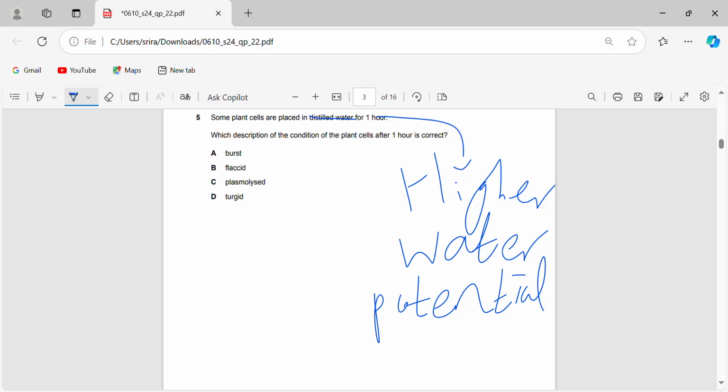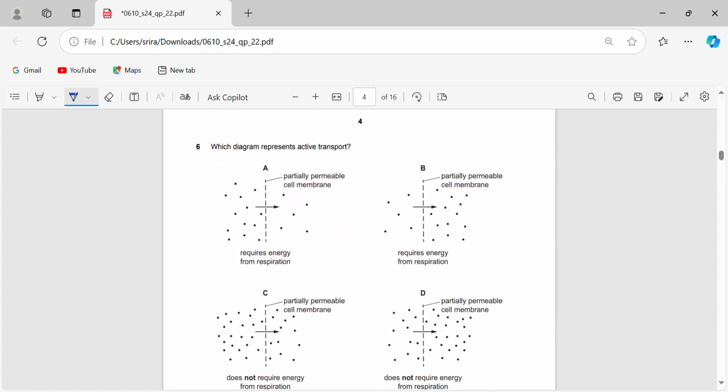But now we have these important terms here. Burst does not apply because plant cells do not burst, because they have a cell wall. Flaccid and plasmolysed also don't apply because that only occurs when water moves out of the plant cell. So plasmolysed and flaccid don't apply when water moves into the plant cell, only out. That leaves us with turgid. Turgid is the correct term for the plant cell.